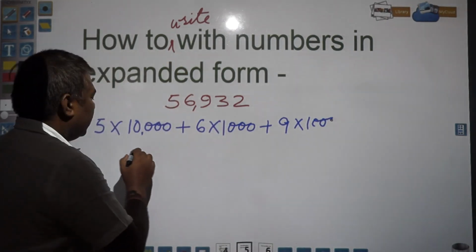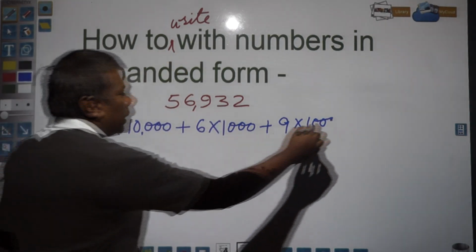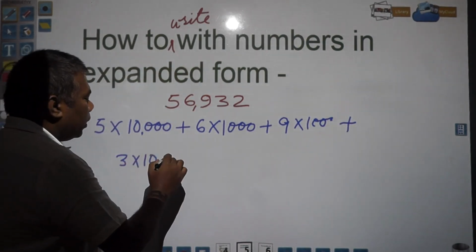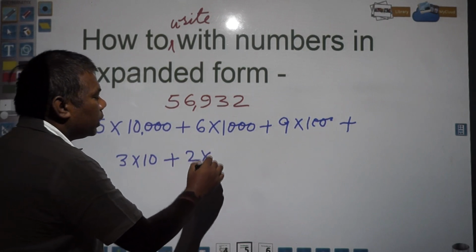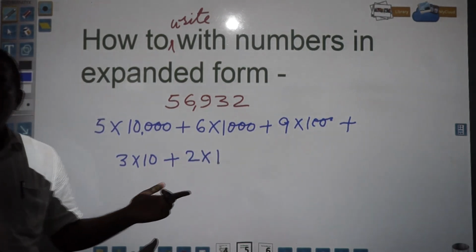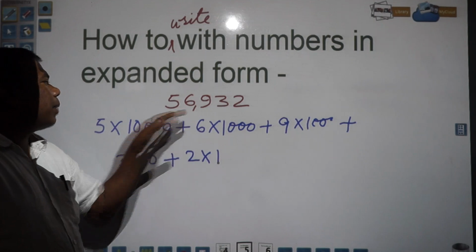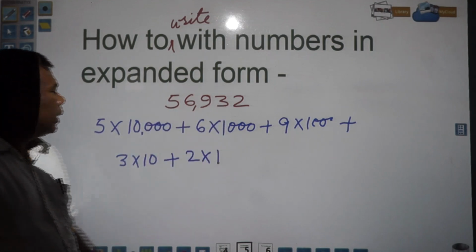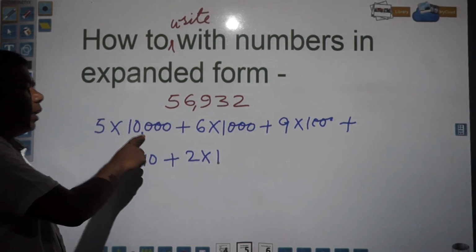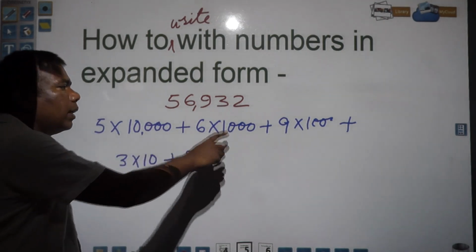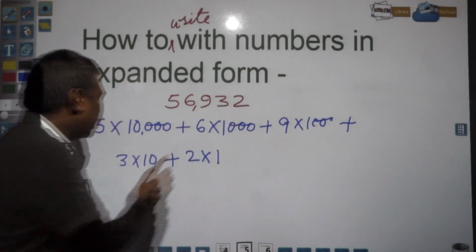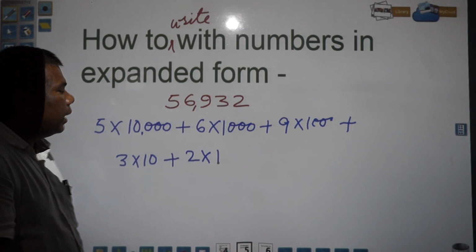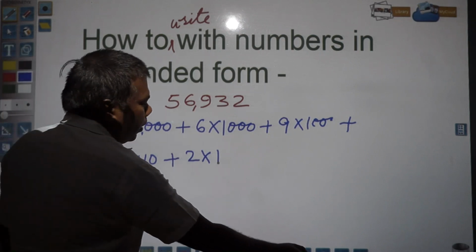3 is in which place? Plus sign will be there. 3 into 10, and lastly 2 is in the ones place. 2 is required to be multiplied by 1. So finally in expanded form, 56,932 will be written as 5 into 10,000 plus 6 into 1,000 plus 9 into 100 plus 3 into 10 and 2 into 1. Any other examples you take?